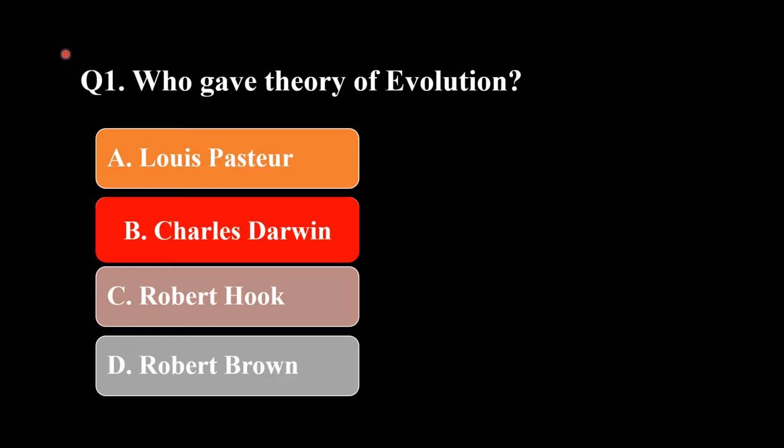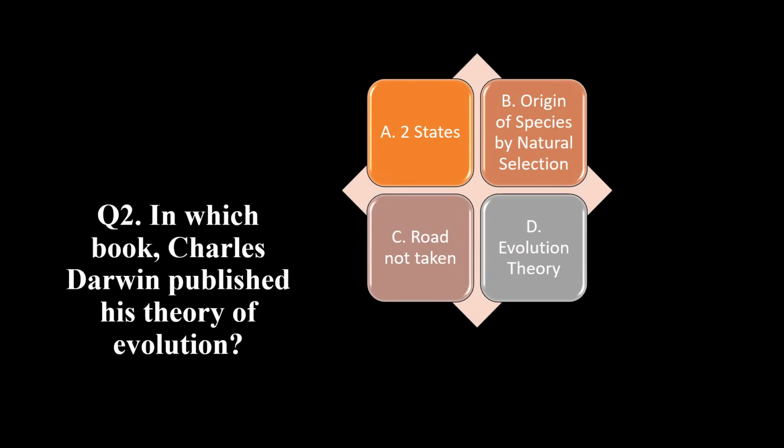So the next question is, in which book did Charles Darwin publish his theory of evolution? The options are Two Sticks, Origin of Species by Natural Selection, Road Not Taken, or Evolution Theory. The answer is Origin of Species by Natural Selection is the book in which Charles Darwin published his theory of evolution.